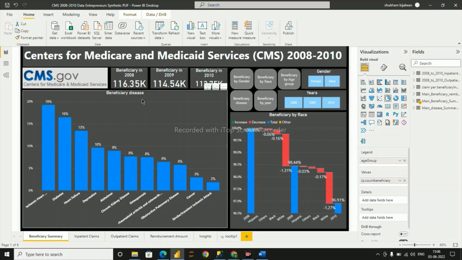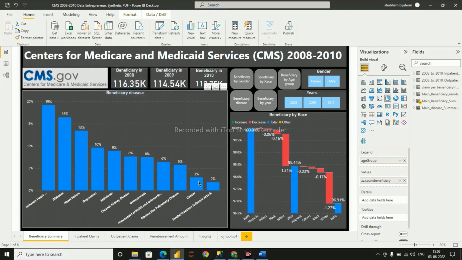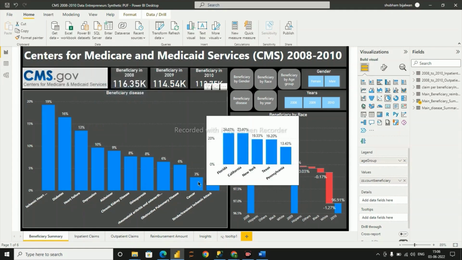Now let's look at beneficiary by disease. Whenever I hover over any disease, see we have the percentage contribution of our states: California, Florida, Texas and New York. But in case of cancer, see my Florida actually takes over California and New York takes over Texas.